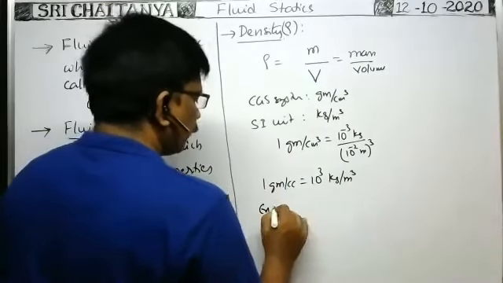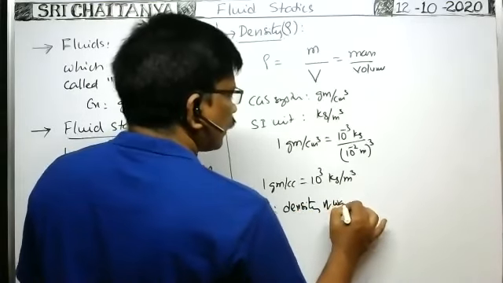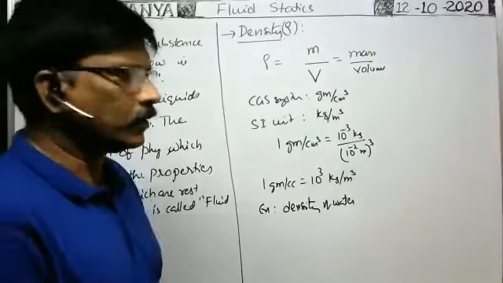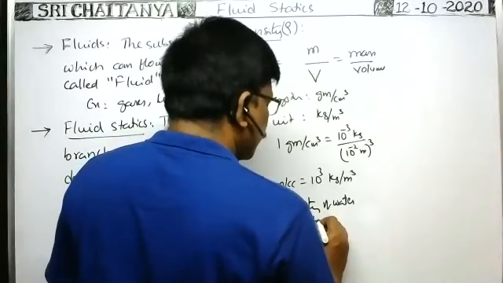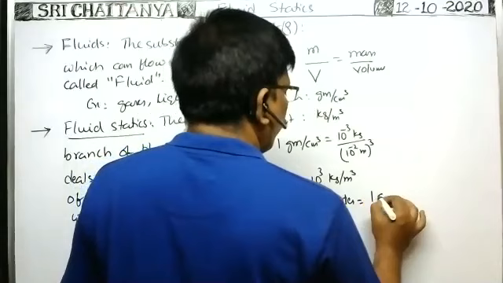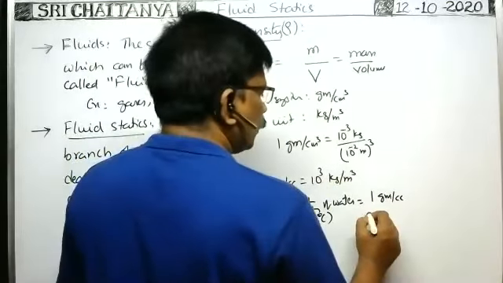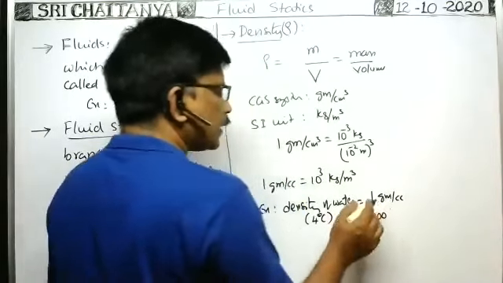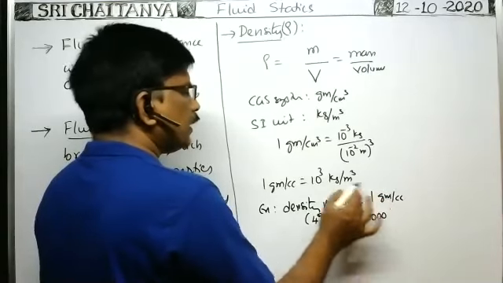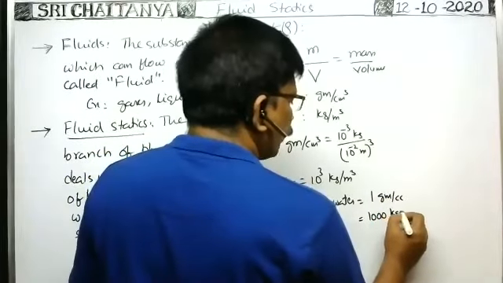For example, the density of water. Actually, the density of any liquid depends on temperature also. The density of water means at 4 degrees centigrade, which is equal to 1 gram per cc. What is its value in the SI system? In the SI system, it is equal to 1000 kilogram per meter cube, because 1 gram per cc is equal to 10 to the power of 3 kilogram per meter cube.